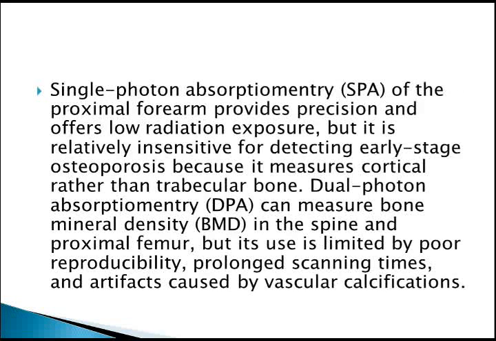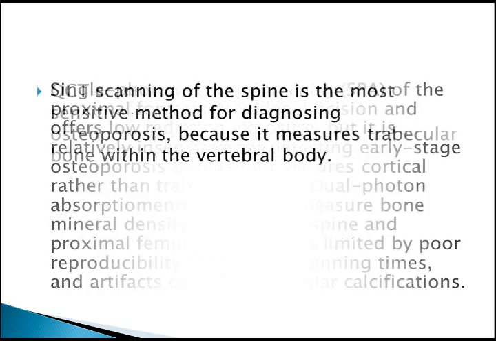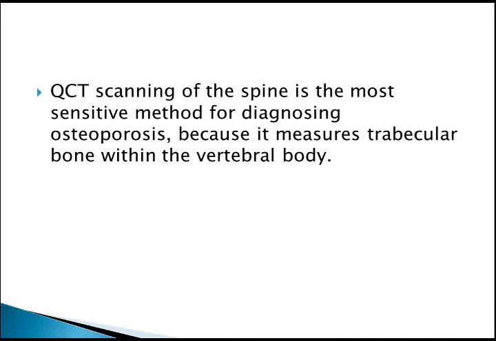Single photon absorptiometry (SPA) of the proximal forearm provides precision and offers low radiation exposure, but it is relatively insensitive for detecting early stage osteoporosis because it measures cortical rather than trabecular bone. Dual photon absorptiometry (DPA) can measure BMD, bone mineral density, in the spine and the proximal femur, but its use is limited by poor reproducibility, prolonged scanning times, and artifacts caused by vascular calcifications. You need to remember the artifacts, limitations, and everything.